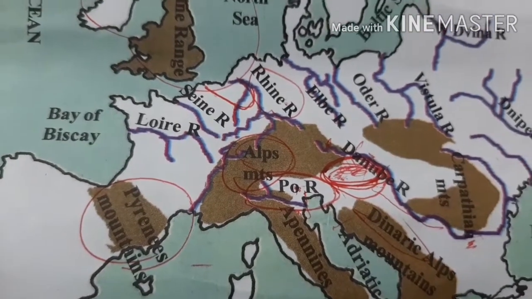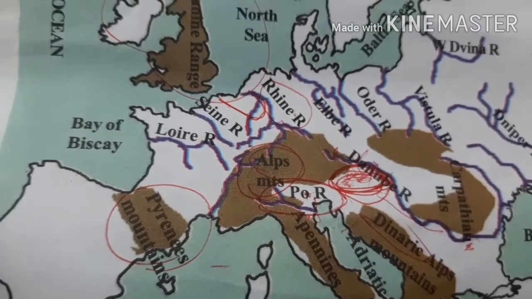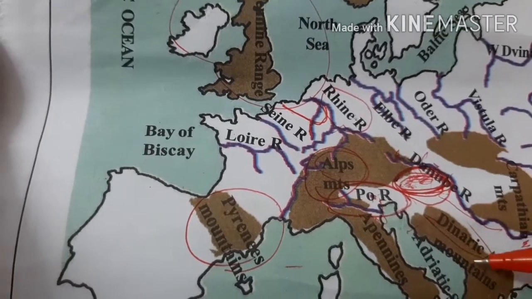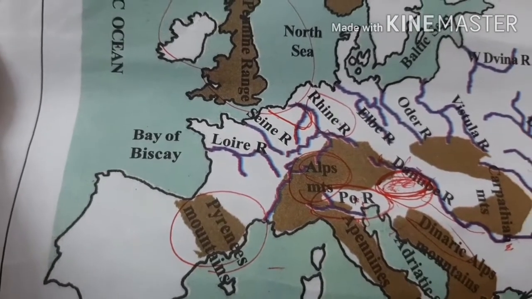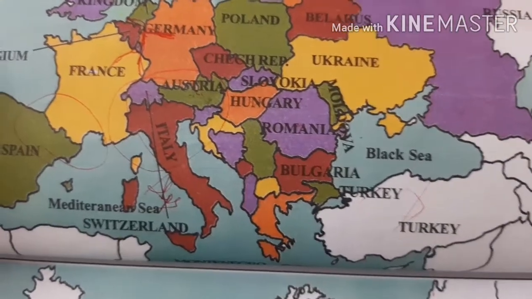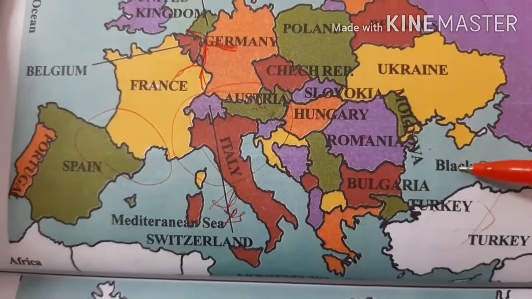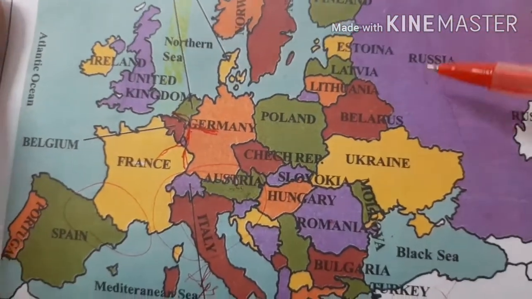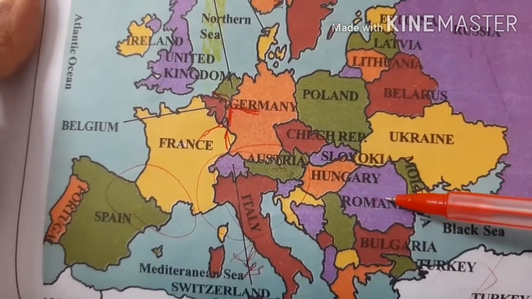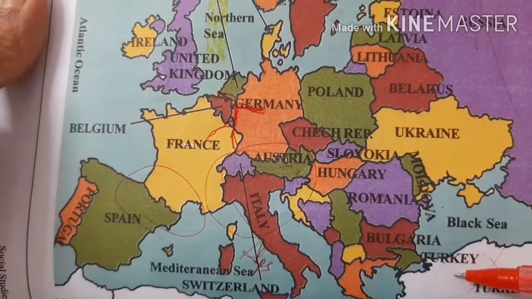Next question is, name 2 countries on the borders of Hungarian plains. This is Hungary children, Alps and Dinaric Alps. Alps and Dinaric Alps is the answer. Next question is, name the countries which ring the Black Sea. See here children, this is Black Sea. The countries are Russia, Ukraine, Romania, Bulgaria, Turkey.